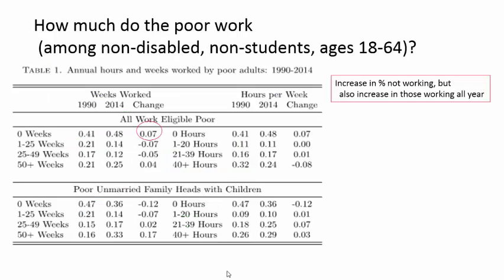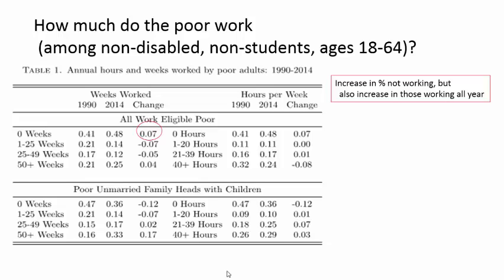This table gives a more detailed view of how much the poor work. Here we limit the sample to poor working-age adults who are neither students nor disabled, to better focus on those adults who could immediately be expected to become part of the labor force. The labor force is defined as all of those who are either employed or unemployed and actively looking for work.